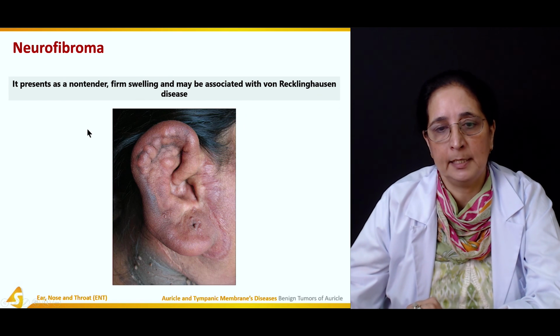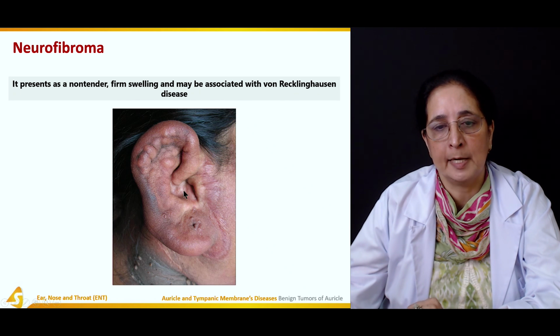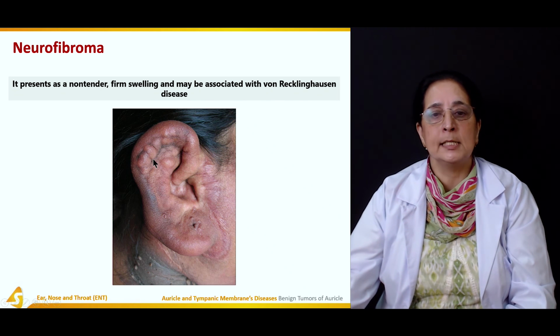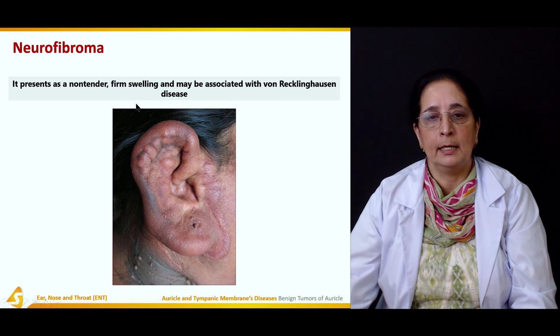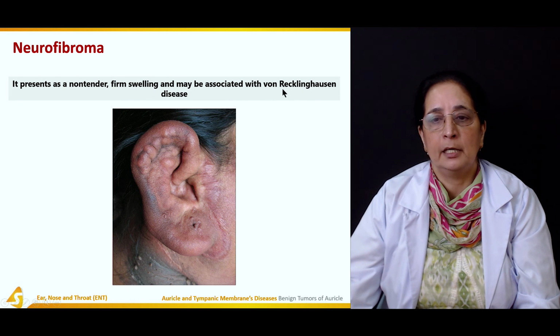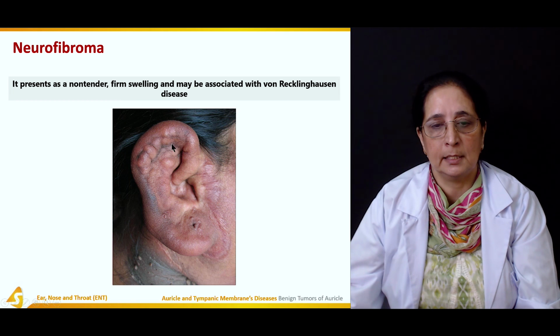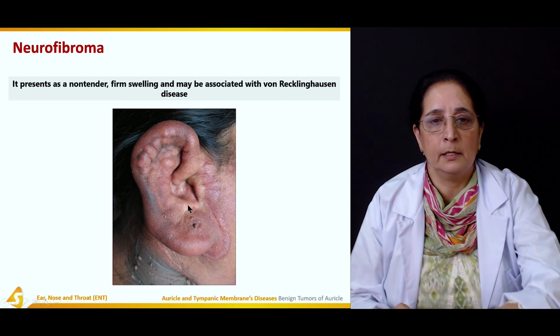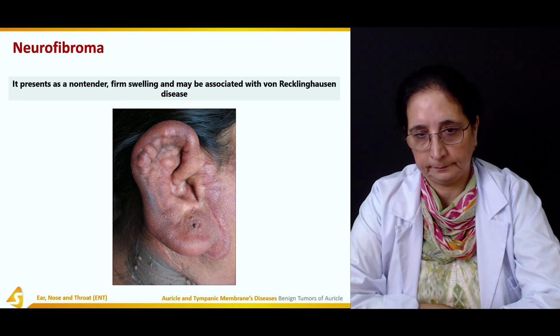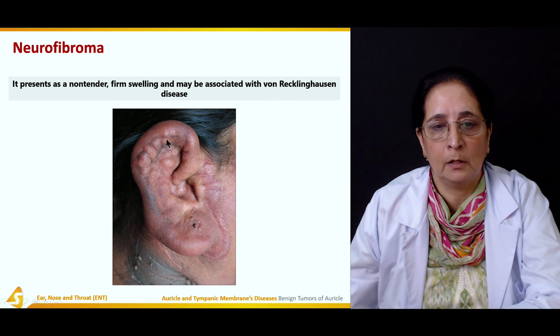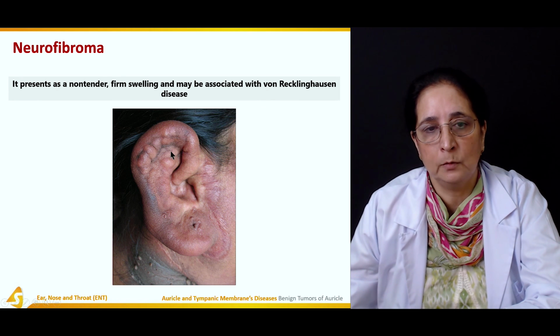Next, neurofibroma. This is a very typical picture of a neurofibromatous lesion. It presents as a non-tender firm swelling and may be associated with von Recklinghausen disease. So this is the neurofibroma, a non-tender firm swelling. You can see neurofibromas are different small nodules present.